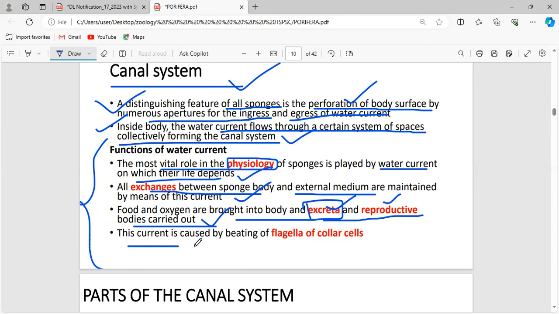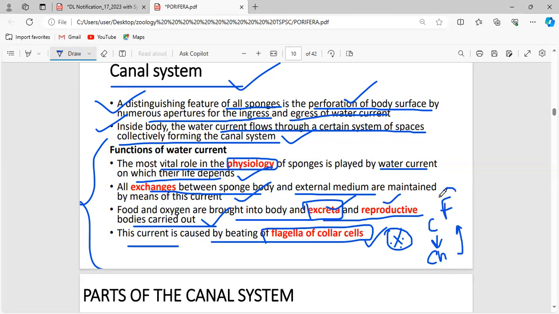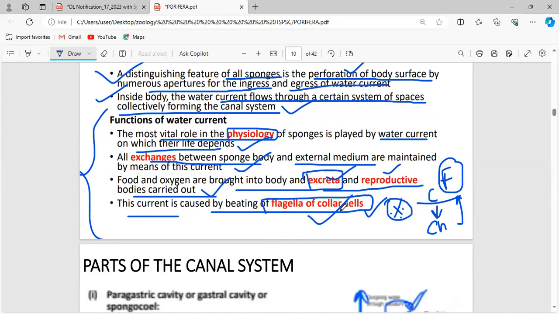Now, this current is caused by the beating of the flagella of the collar cells. See, this is also an important thing. The inner layer is called the choanoderm, and this choanoderm has many choanocyte cells, and these choanocyte cells have flagella, and there are also other collar cells. These choanocyte cells are also called the collar cells.